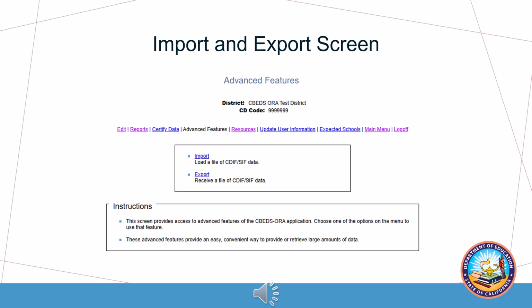To export a file, navigate to the Export screen by selecting Advanced Features from the main menu and selecting the Export option. From the Export screen, select the Export Data button and save the file to your computer. If your LEA has IRCs, you will have the option of including or excluding these schools from your data file. For your convenience, the Export screen contains a link to the CBEDS-ORA file import specifications.